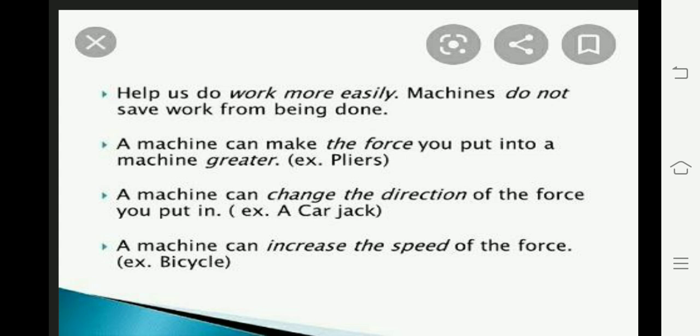A simple machine makes the work easier by changing the direction of force applied or by multiplying the amount of force applied. The factor by which a machine multiplies the force applied is called the mechanical advantage. So let's see an activity to demonstrate the use of a simple machine.